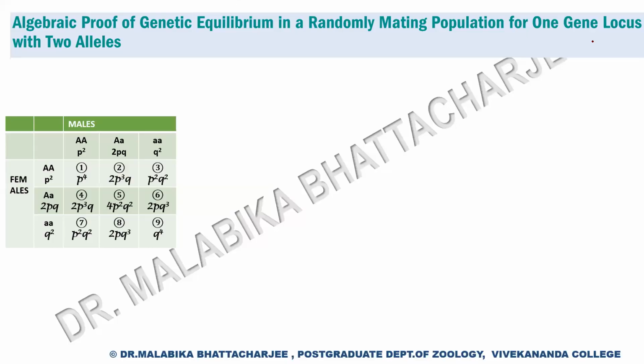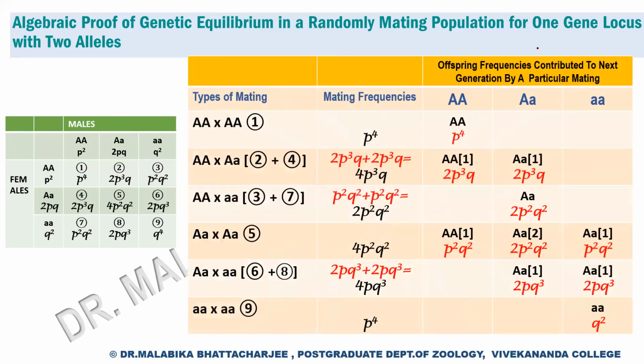So we have understood that the 6 crosses are producing 9 categories of genotypic frequencies. This is the cross we started with, and this is what we did. I explained how these matings are done and in what ratio they are produced. So this was the mating frequency. For the first category, all are P4. For the second category, for this mating, the 2 genotypes will be produced in the ratio 1:1. So we have a total of 4 P3Q, and we'll have a 1:1 ratio for both of them.